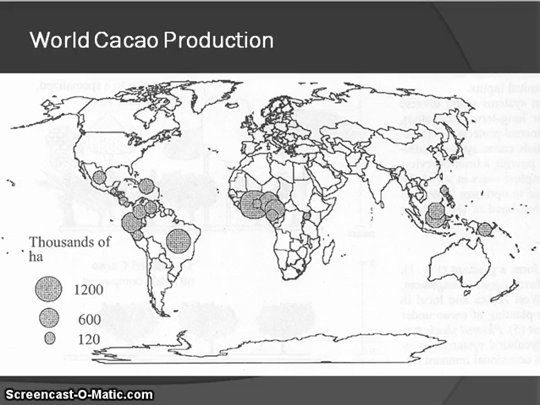Cacao production also overlaps areas of high biodiversity, and we can see in this map that the most concentrated cacao production is in West Africa, with sources also coming from Indonesia and Central and South America. Similarly to coffee and tea, the cacao plant is adapted to grow as an understory plant and could be cultivated under shade-grown conditions to minimize environmental problems.